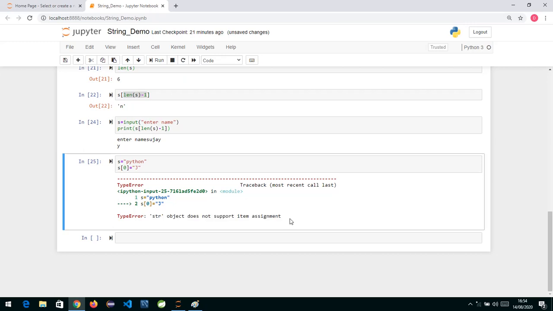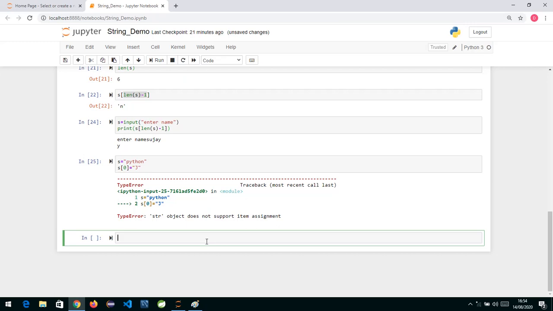Why? Because this is immutable. As it is immutable, you can't go and change any character there or delete any character from there. That's what we are saying: string is immutable, because once the data is assigned, you can't change it. If you try to update, modify or delete any character, it's not possible. So it's showing an error that it does not support item assignment.